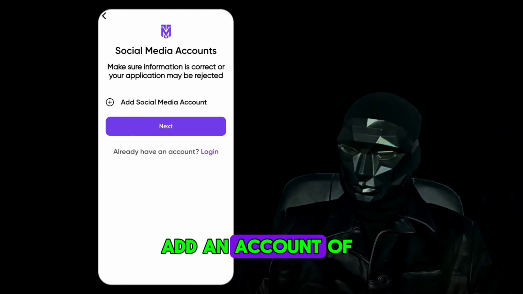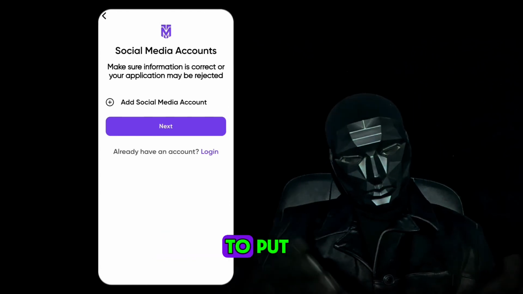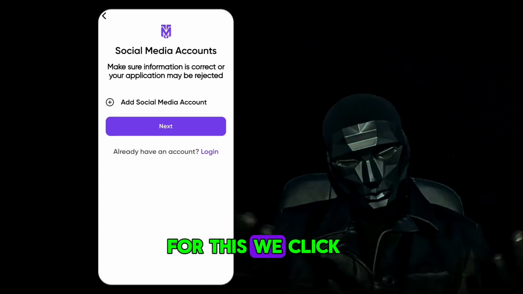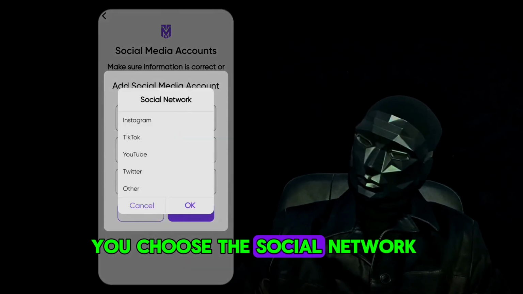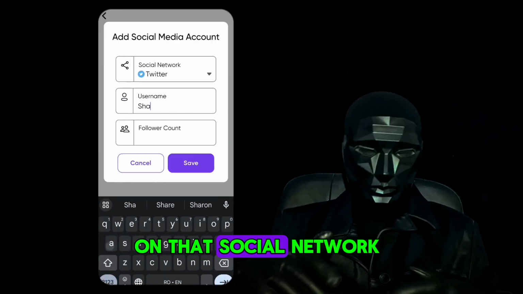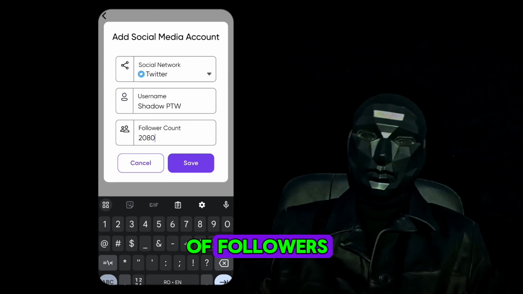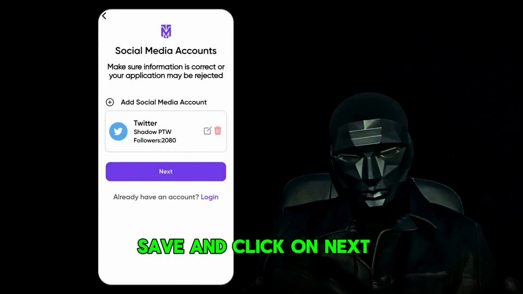Here you will have to add an account of any social network, but I would advise you to put the one that has the most followers. For this we click on this plus. Here you choose the social network. After that the correct username on that social network. Here the number of followers. After you have filled everything you give save, and click on next.